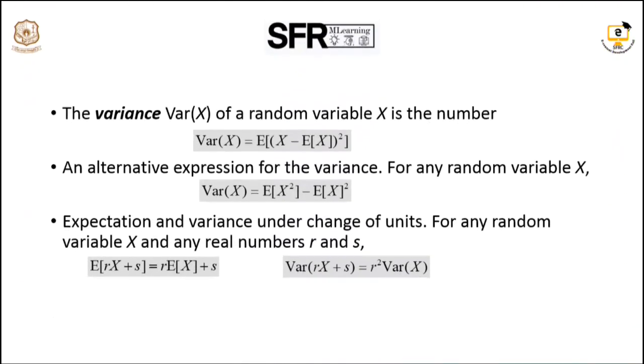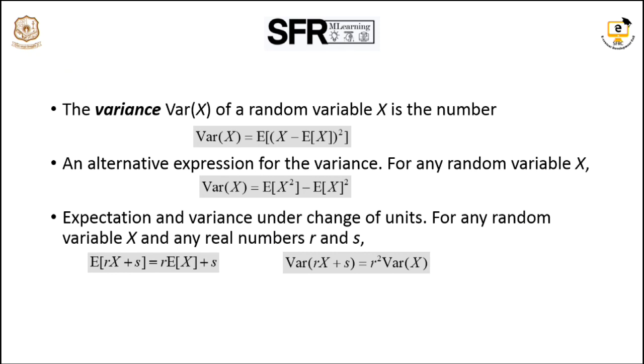Next let us see about the variance. The variance of X is also a number, which we denote in terms of expectation as variance of X equal to E of (X minus E of X) the whole squared. We can also give an alternate expression for this variance: for any random variable, variance of X is E of X squared minus (E of X) the whole squared.